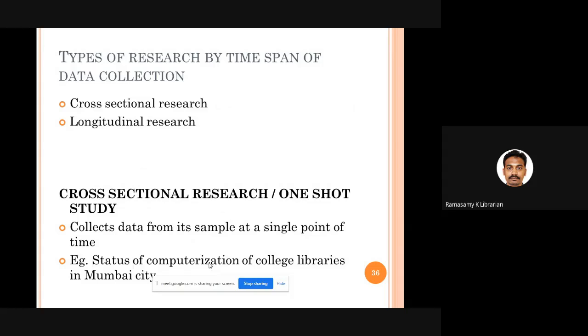You are not going a second time, third time to collect the same data from the same population, from the same college. You are not doing that. Okay, that kind of study is called cross-sectional research or one-shot study. Only one time data collection work takes place.